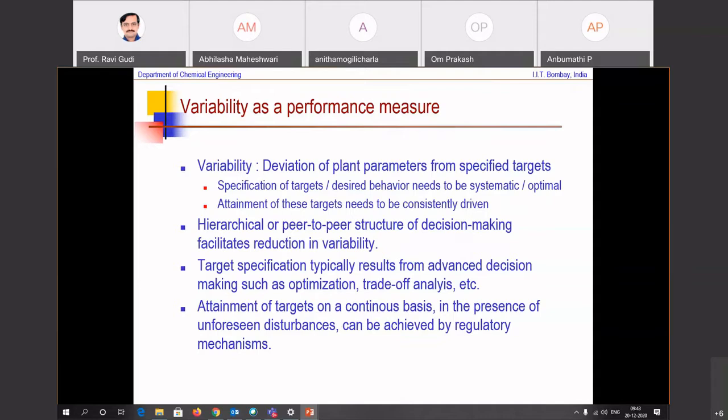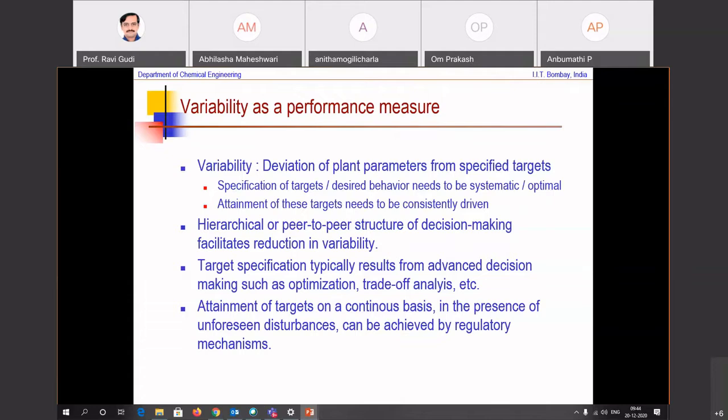Okay. So first, make sure that, and now there is this drive in the industry, especially 4.0, 5.0, we're talking of the notion of a digital twin. So what we want to be able to do is continuously look at plant data, continuously look at your models, make sure that your model is indeed a digital twin of your plant. Then determine targets based on the model and then specify them to be your targets for your actual operations.